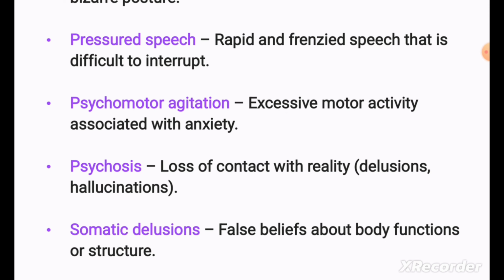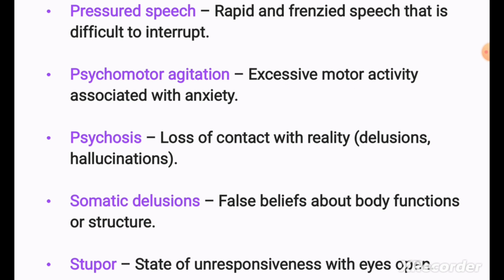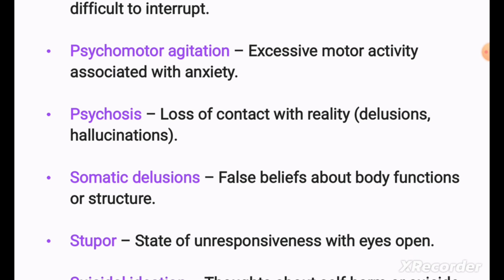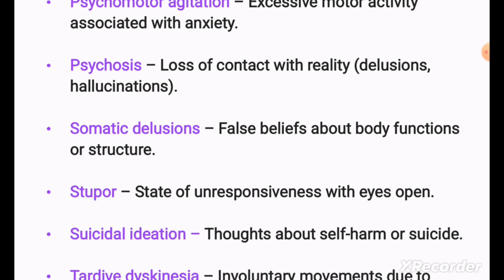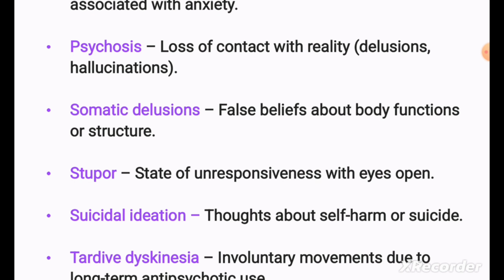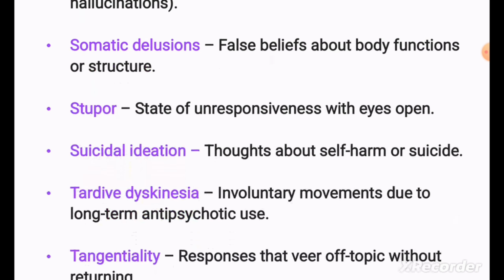Loss of contact with reality, delusions, hallucinations. Somatic delusion, false beliefs about body function or structure. Stupor, state of unresponsiveness with eyes open. Suicidal ideation, thoughts about self-harm or suicide.